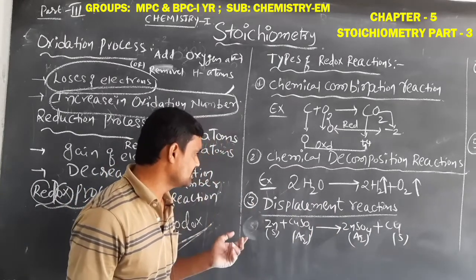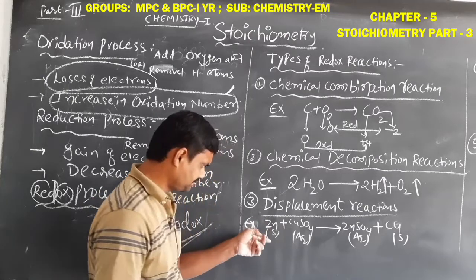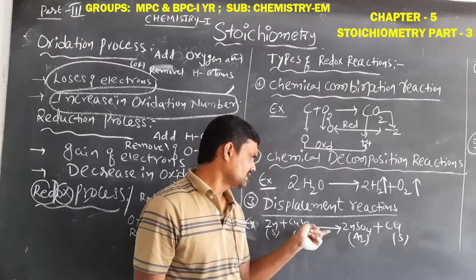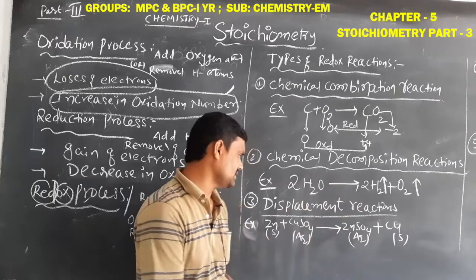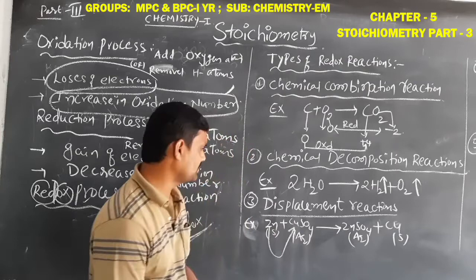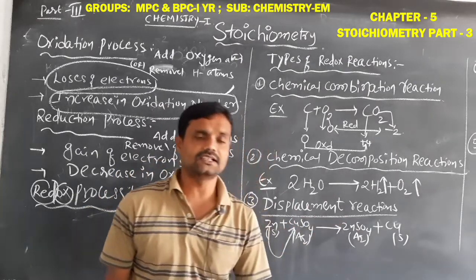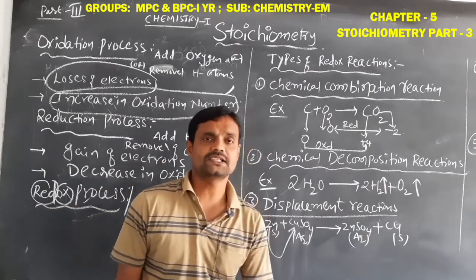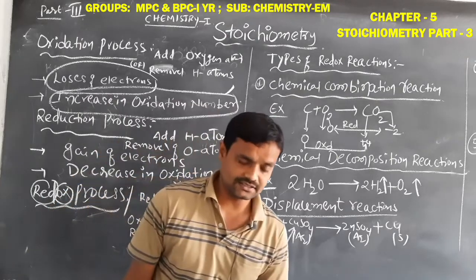So when we observe this displacement reaction, an example is solid zinc reacting with aqueous copper sulfate, then it is converted to zinc sulfate and copper. Here the zinc displaces the copper in copper sulfate, and it is converted to zinc sulfate. So this is the displacement reaction. This chemical displacement reaction is also an example of a redox reaction.